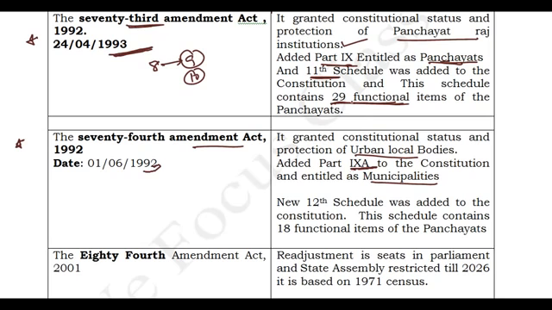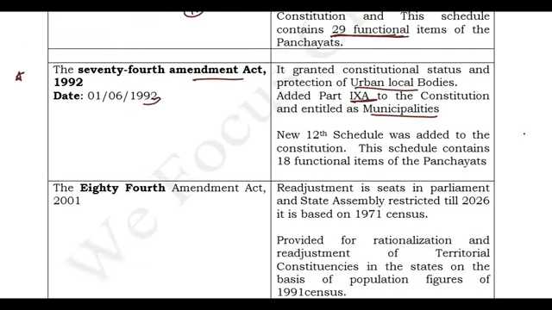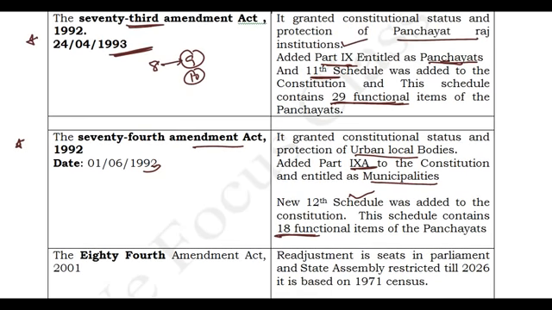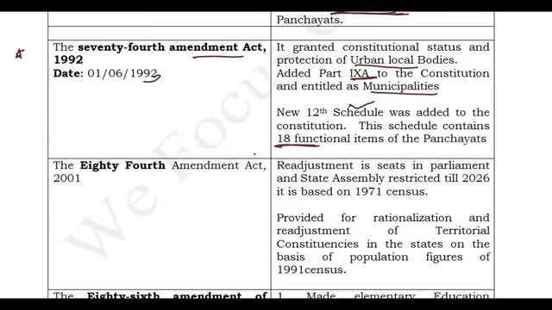that is Part 9A. Part 9 talks about the panchayats and 9A talks about the municipalities. And also we have got a new schedule, the 12th schedule, and it has 18 functional items. Remember that the 73rd Constitutional Amendment has 29 functional items, whereas the 74th Constitutional Amendment has given the 12th schedule, and this 12th schedule has 18 functional items. Here the 11th schedule has 29 functional items, here the 12th schedule has 18 functional items. Friends, these are very, very important.